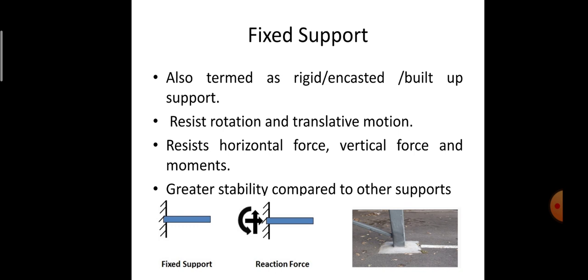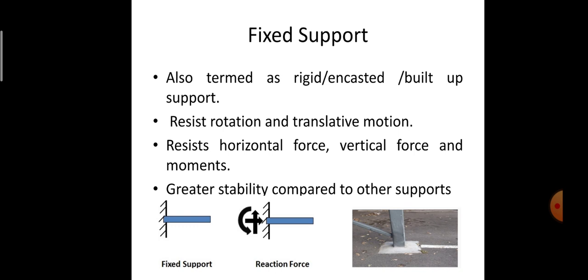Coming on to the next important type of support, it is fixed support. It is also called encastre or rigid, or built-in support. It is a support which is capable of resisting all types of load, that is in the horizontal and vertical direction, and it is also able to resist moments. The fixed support does not allow any rotation or any translation motion to the structural members.